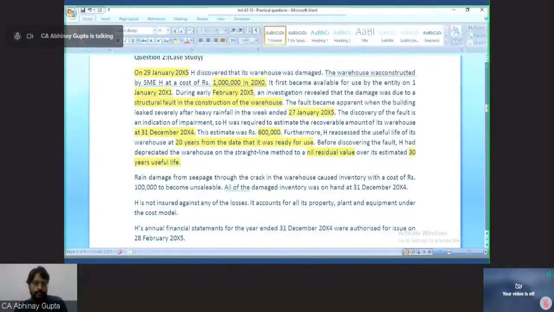Now, rain damage from seepage through the crack in the warehouse caused inventory with a cost of rupees 1 lakh to become unsaleable. Because this warehouse is damaged and rainwater has come inside, inventory costing rupees 1 lakh became unsaleable. So inventory is also damaged.